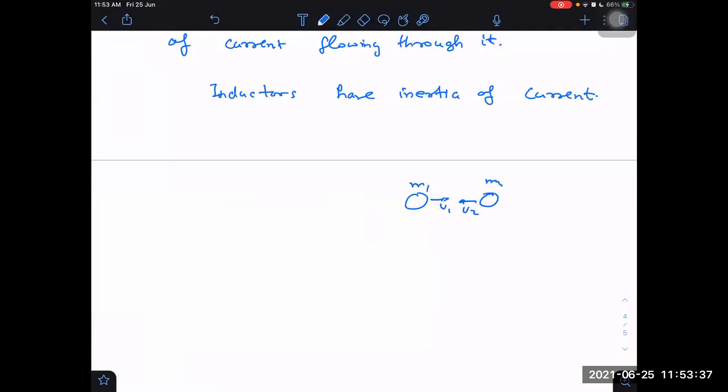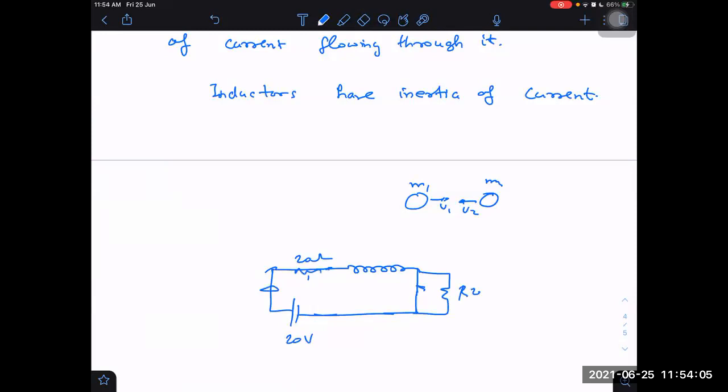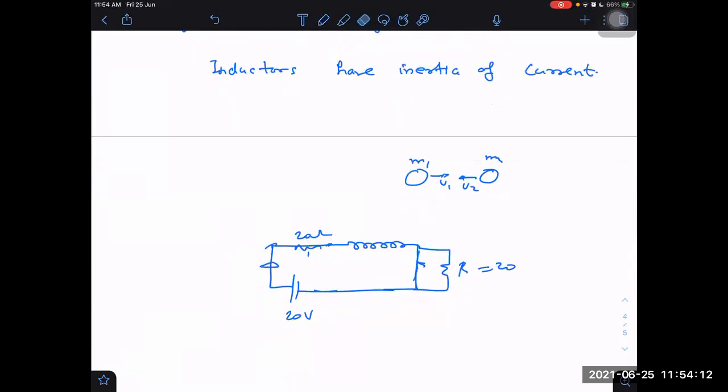Similar thing about the inductor. If I have an inductor here, and let's say there's a resistance here, and some battery is there, and let us say there's a switch here, and there's another resistance here. Now my question is this: let us say this is 20 volt, this is 20 ohm, and the second resistance is also 20 ohm. What is the current flowing through the inductor in steady state?